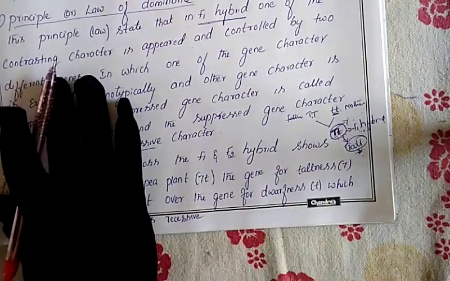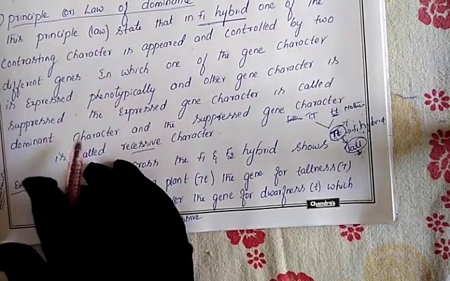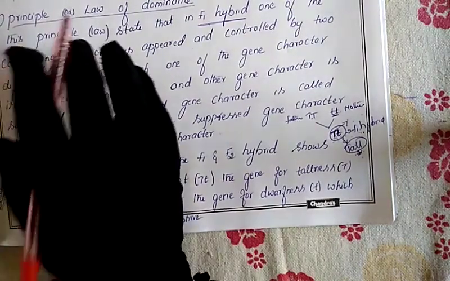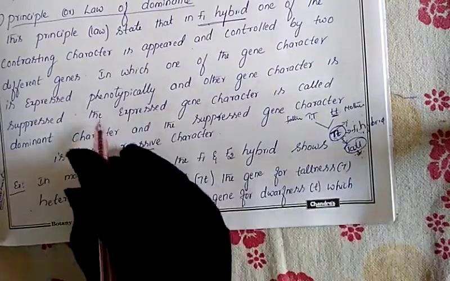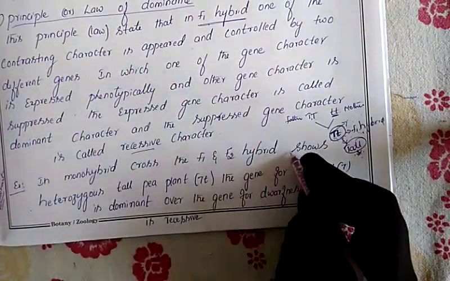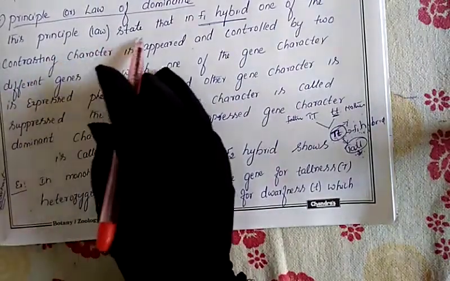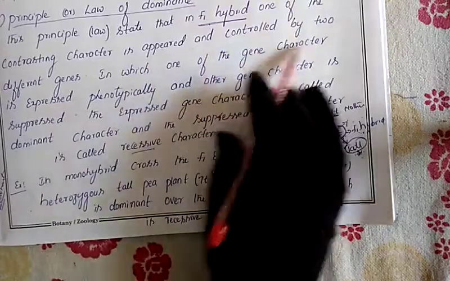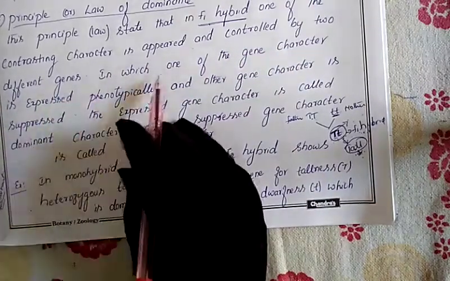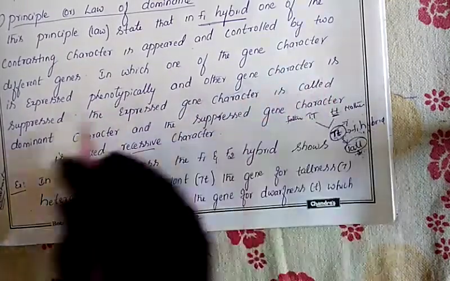This concept Mendel expressed in his second principle, the law of dominance. Whoever is dominant, that character will be expressed, and whoever is recessive, that character will be hidden inside the body. The principle states that in the F1 hybrid, one of the contrasting characters, controlled by two different genes, is expressed phenotypically and the other gene's character is suppressed.